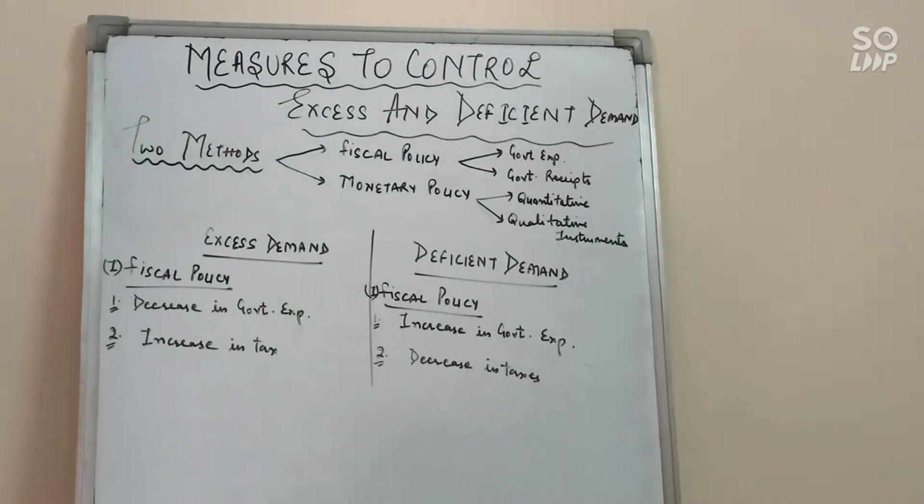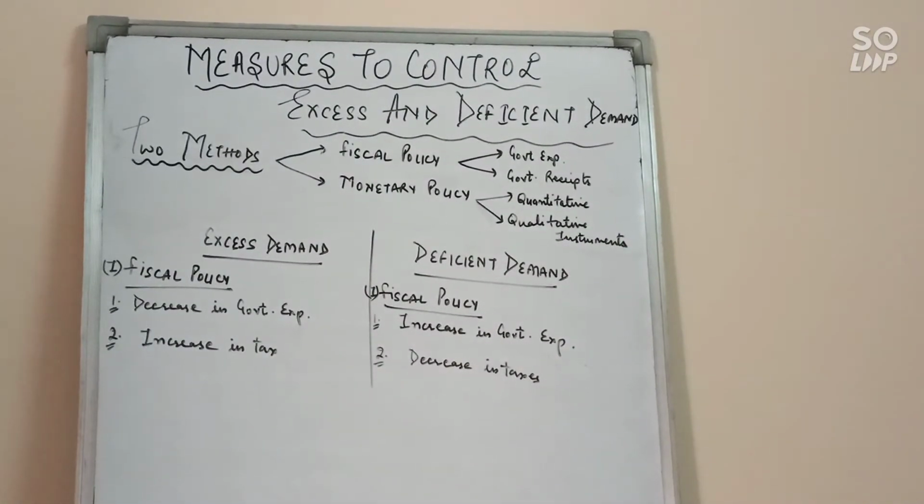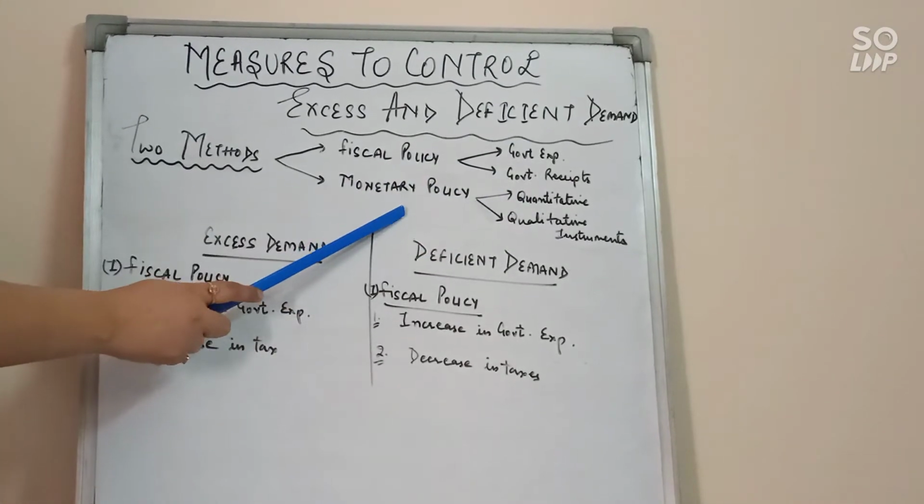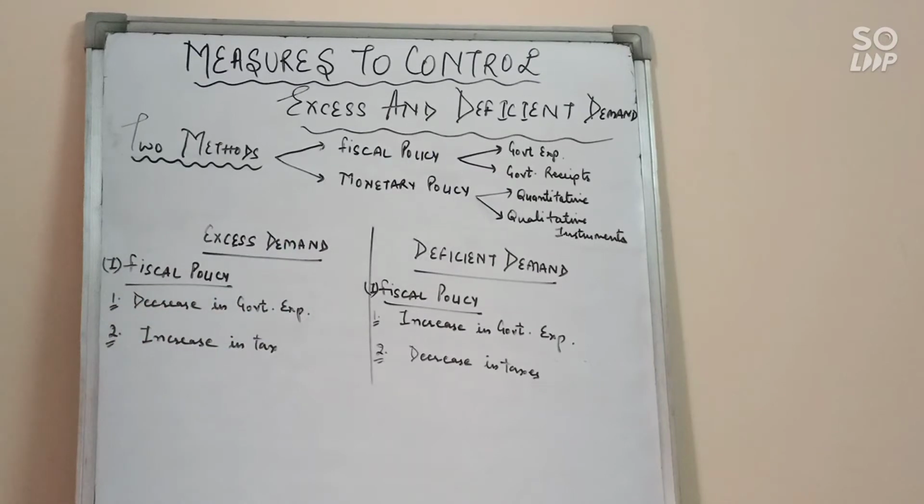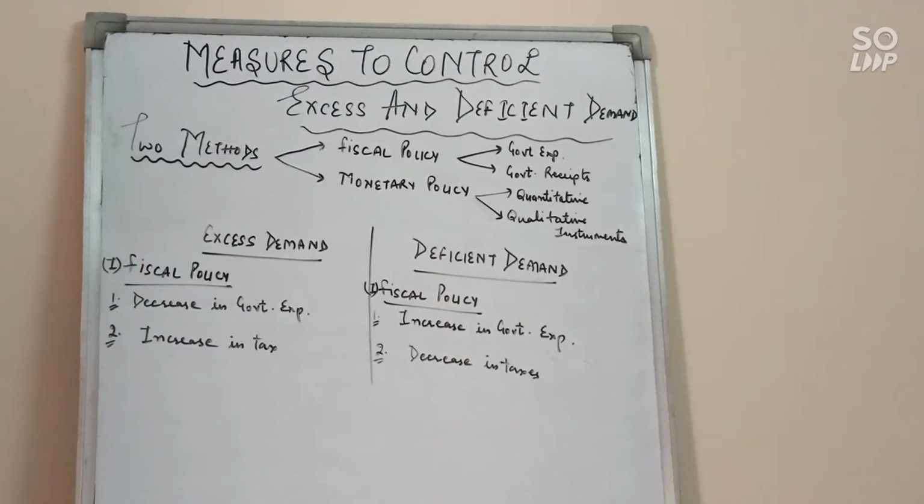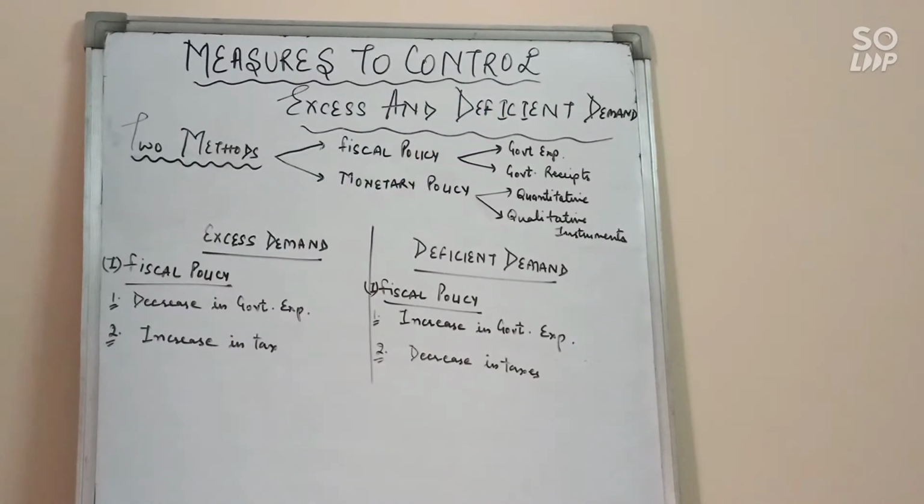Second is monetary policy. Monetary policy is formulated by the RBI, the Central Bank, and under this we have two instruments, that is quantitative tools and qualitative tools. These two we have already discussed in the banking chapter. So we can use bank rate, CRR, SLR, etc. to control the problem of excess and deficient demand in the economy, to increase or decrease the aggregate demand.